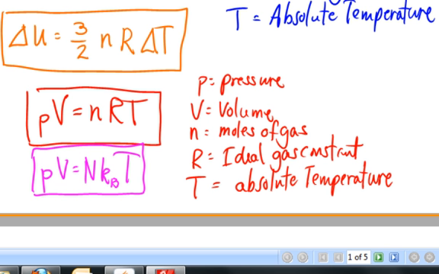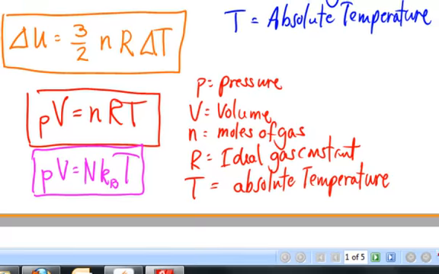Now, before we actually solve some numerical problems, I want to point out to you that when you deal with gas laws, the units that you deal with will sometimes be very important, and sometimes they will not be important. And how do you know when they are and when they're not? Hopefully that will become clear as we solve some problems. Sometimes you have to pay attention to what units there are, and there are going to be MKS units, and there are going to be many other units as well. Let me write down what some of them are.